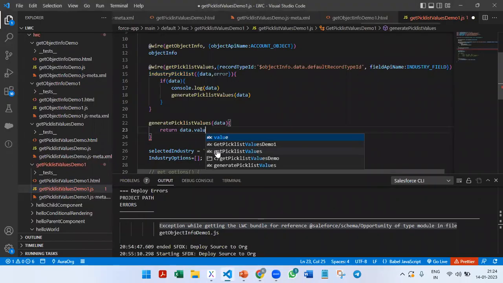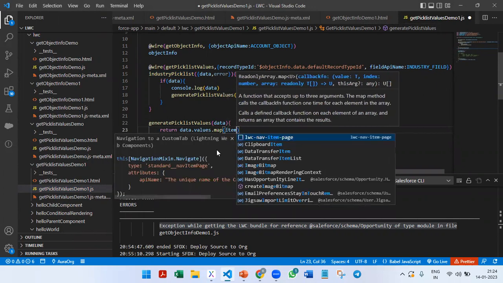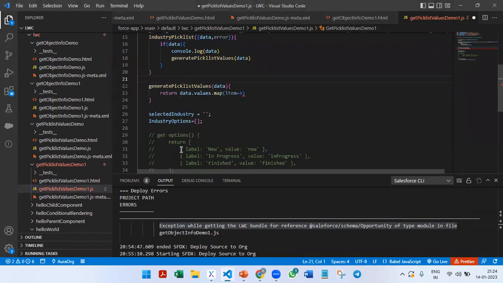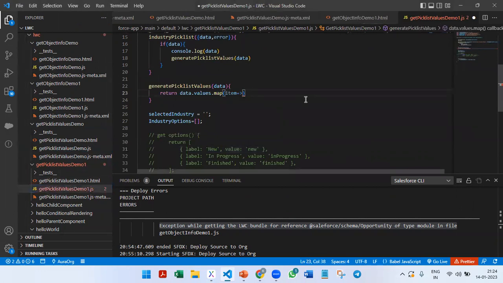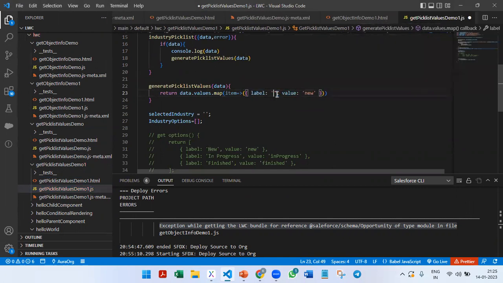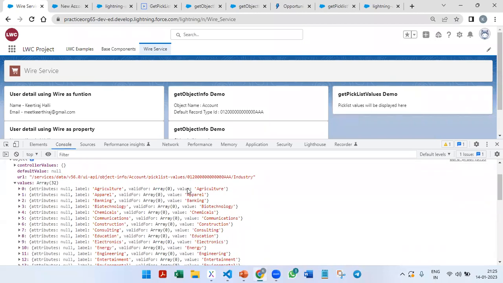So values dot, we will call the map method to transform the values. Each item is going to be transformed so that we store it in this particular format. Label is item.label, because here we can see that values are stored as label and value.